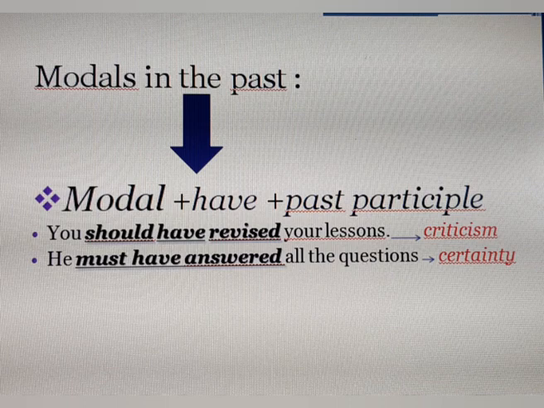Okay, second example, he must have answered all the questions. Then here we express certainty. We are certain or we are sure that he must have answered all the questions. Maybe because we know that this person is a clever student.